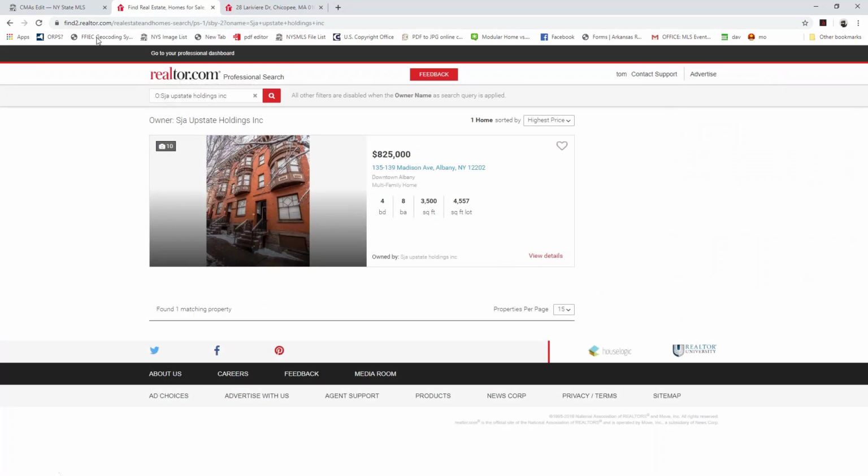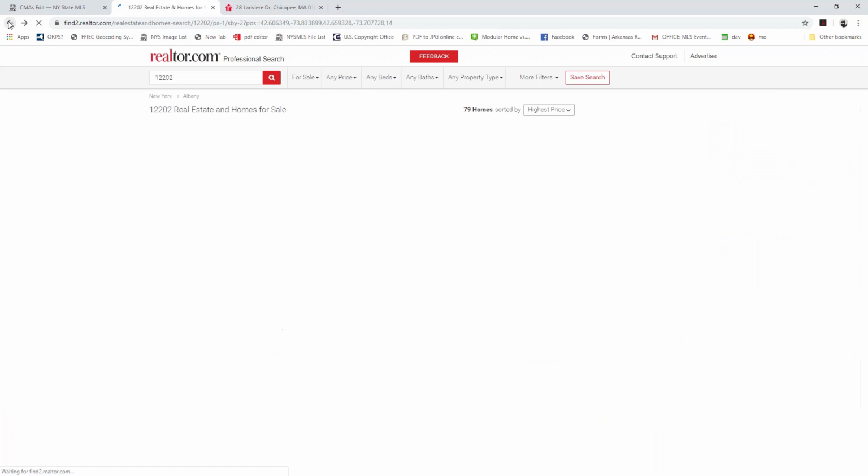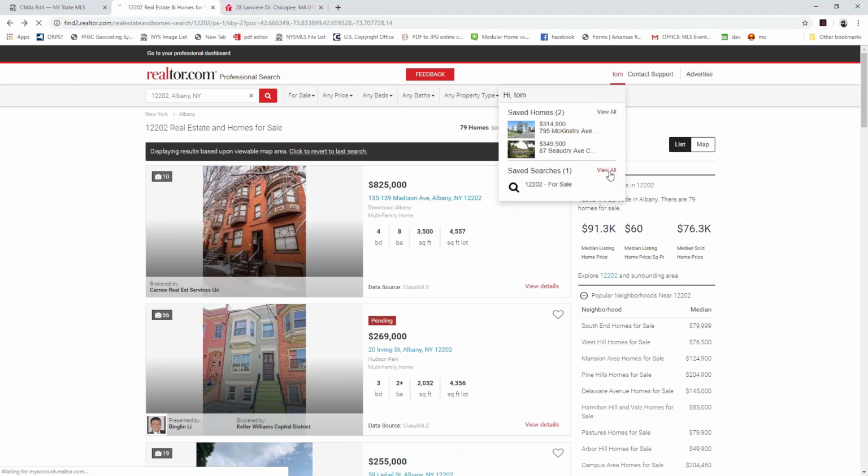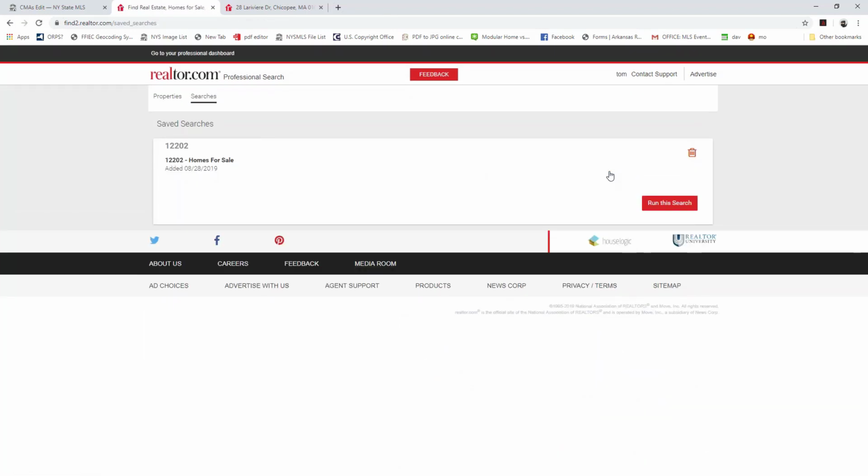So if we go back and do our search for our 12202, what we can do is we can click Save Search, and now this search automatically saves, and that's going to appear under my View My Saved Searches. Previously, Find gave you the ability to save searches as well as what were called hot feeds, and those are all coming soon.